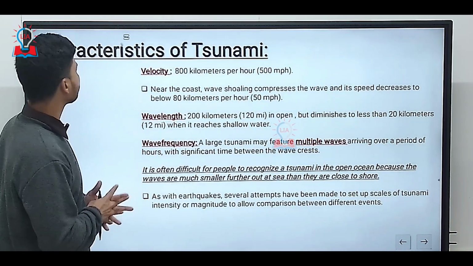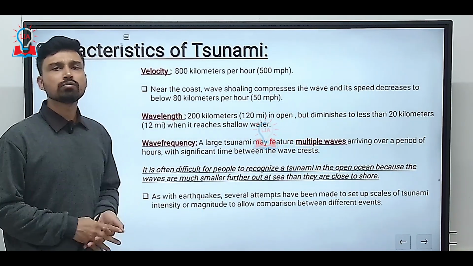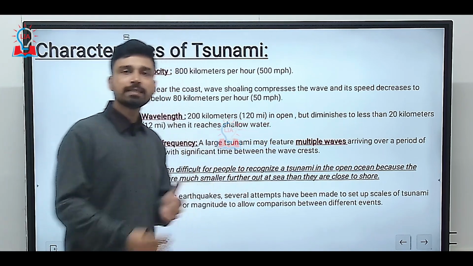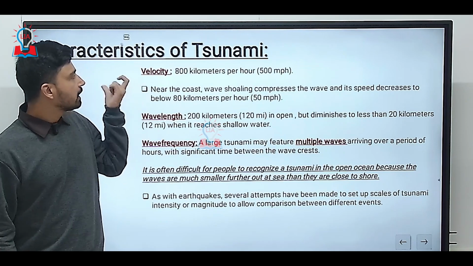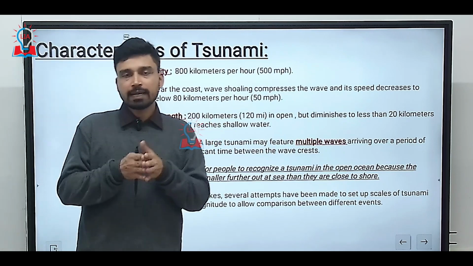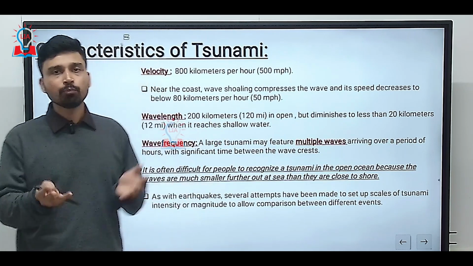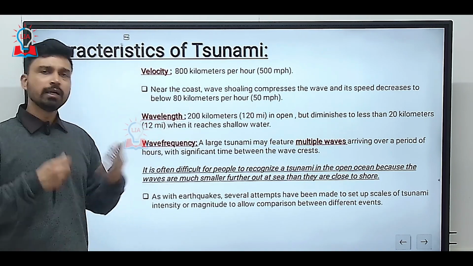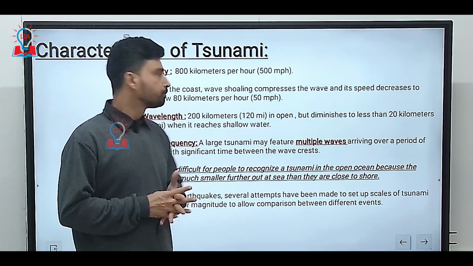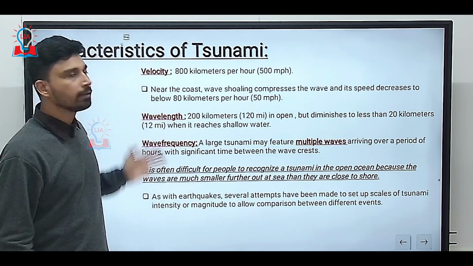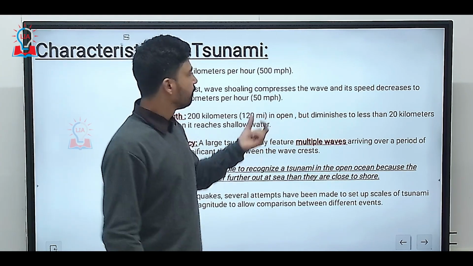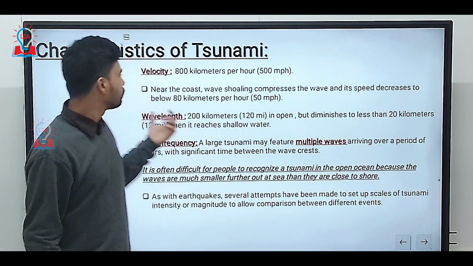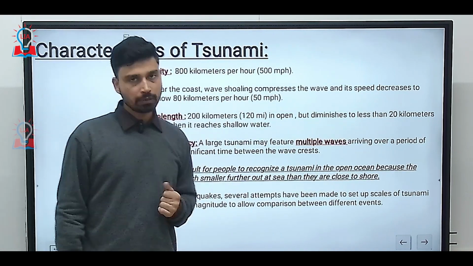If you look at the characteristics, a general characteristic of a tsunami wave, obviously each of the tsunami waves is different, but on average, if we try to understand its properties, we can say that the velocity of a tsunami wave at the point of origin is somewhere near the range of 800 kilometers per hour, that is roughly 500 miles per hour. Obviously, near the coast, there is a phenomenon of wave shoaling, which compresses the wave, and due to the compression, the speed decreases to somewhere about 80 to 100 kilometers per hour.